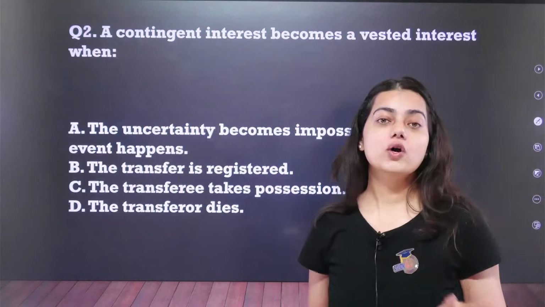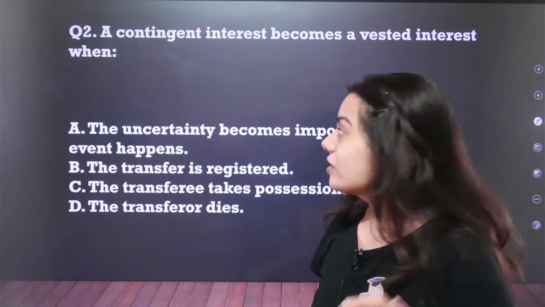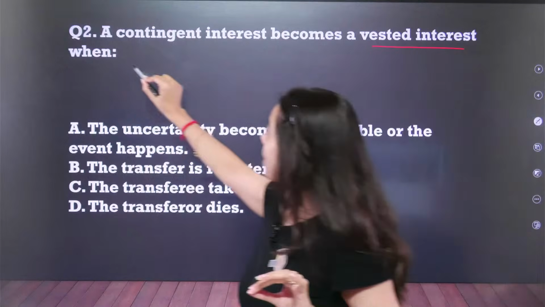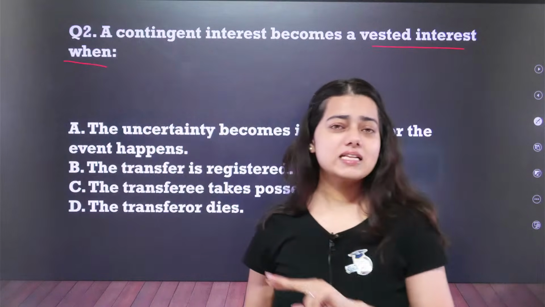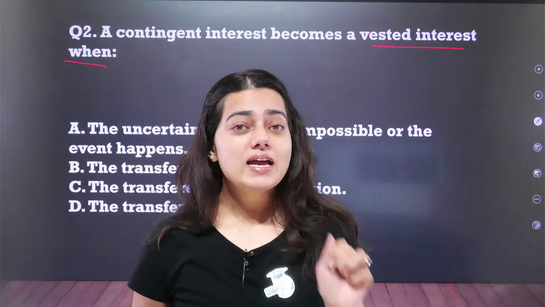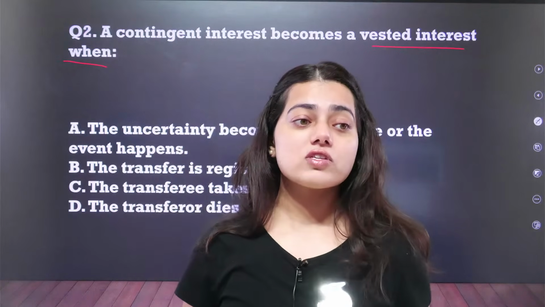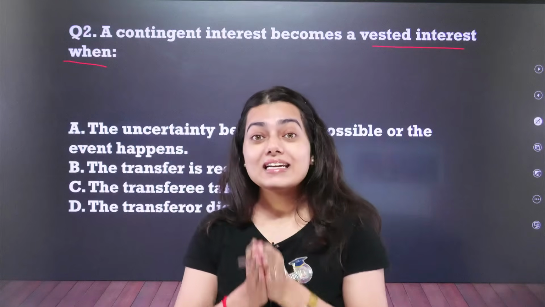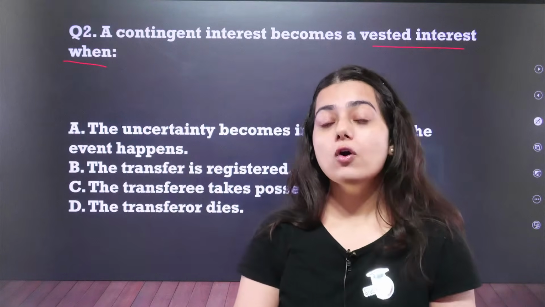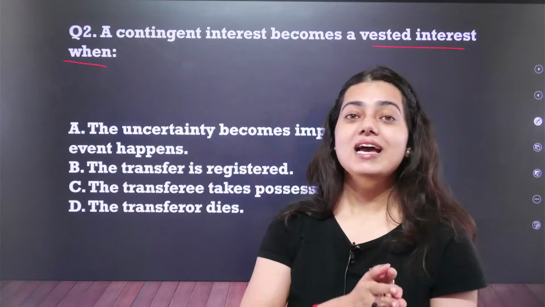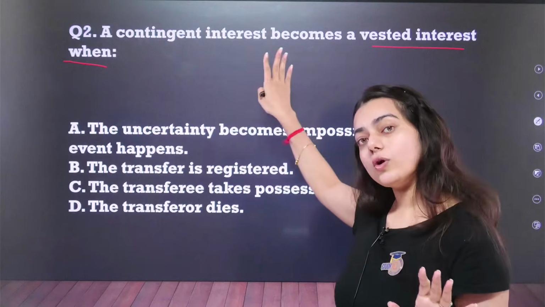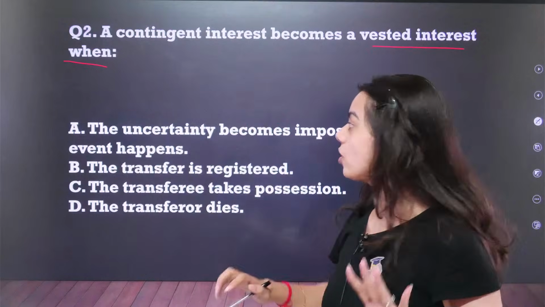Next is question number 2. A contingent interest becomes a vested interest when. We learned just now what a vested interest is: an interest where there is certainty that this property has now been transferred to my name. Now you got it, what is vested interest. Let's move on to the options.